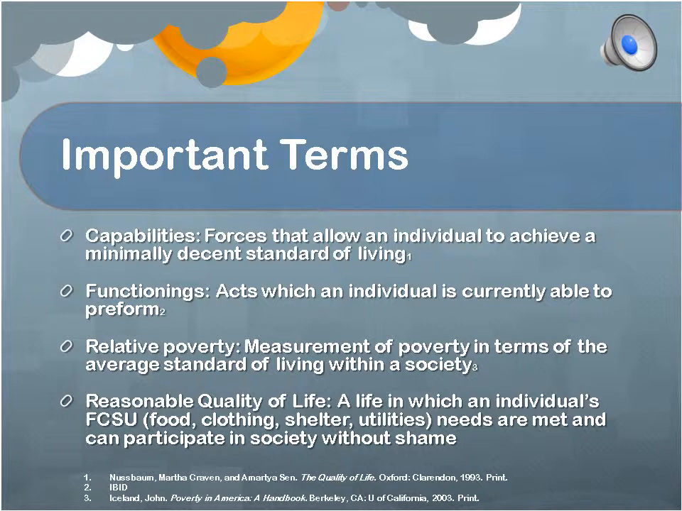Functionings are those acts which an individual is currently able to perform. An example of this is Mary, who is fluent in Spanish. Her functioning is that she can converse with other Spanish speakers.